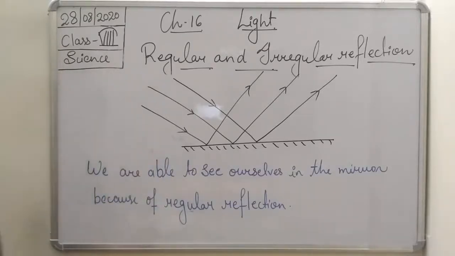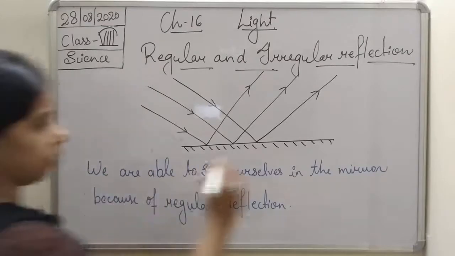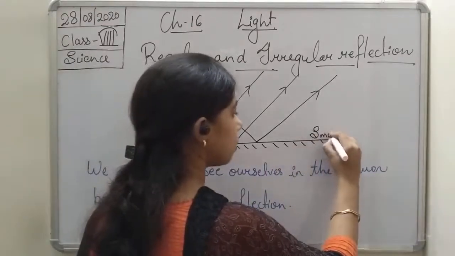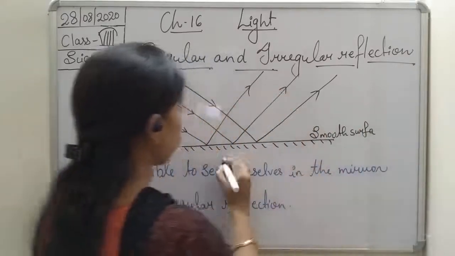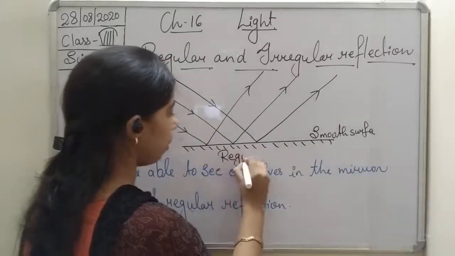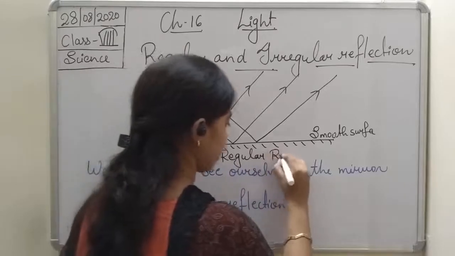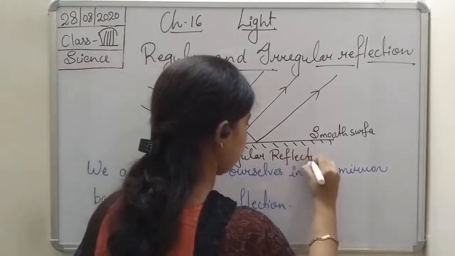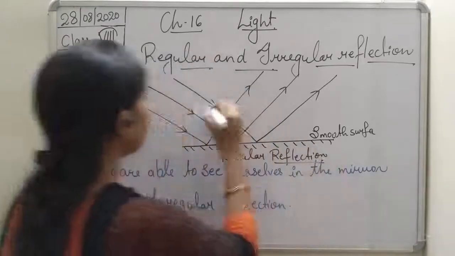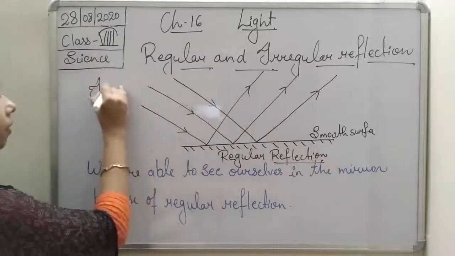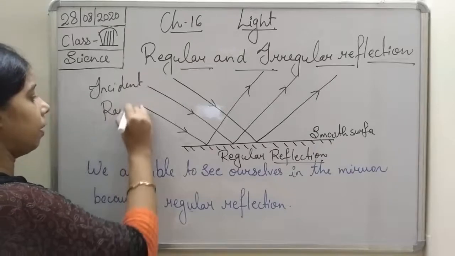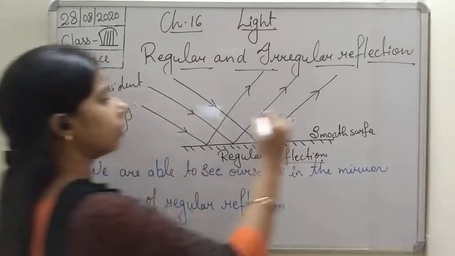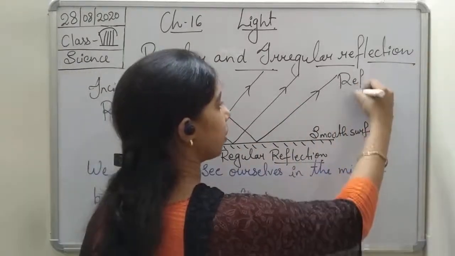Okay, so this is the regular reflection. If we write two things, this is the smooth surface and this whole is regular reflection. This is the beam of incident rays, and here these are the reflected rays.